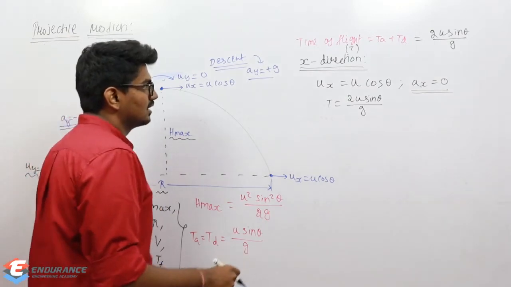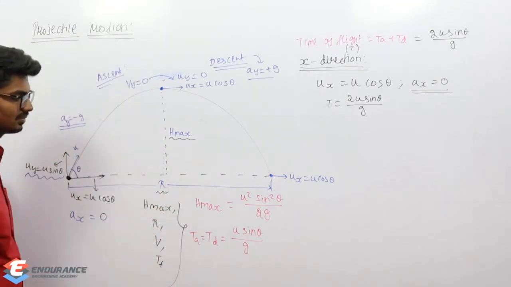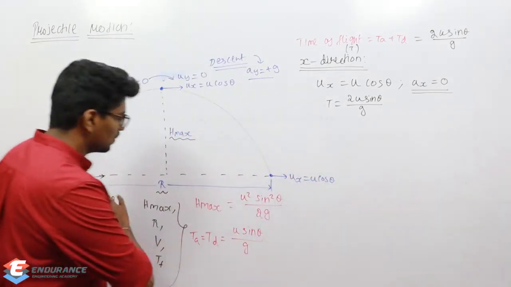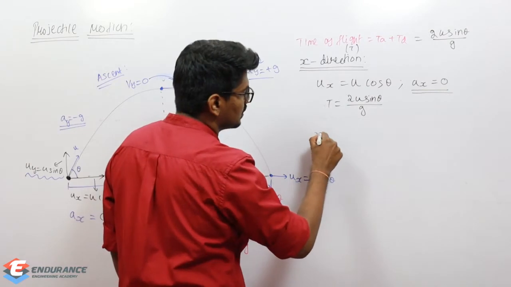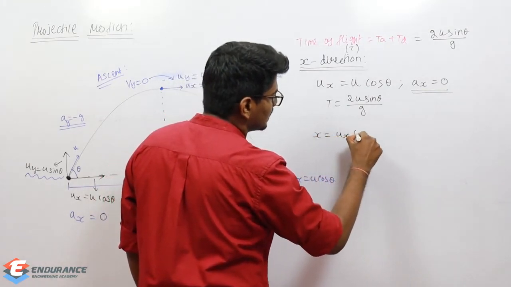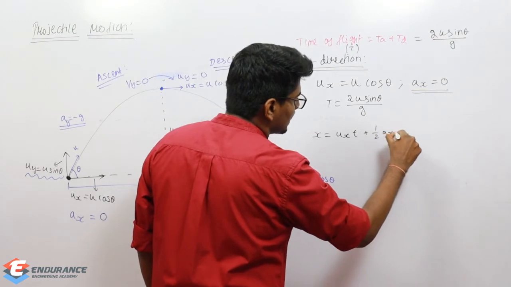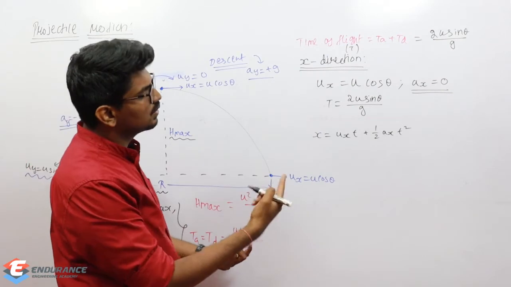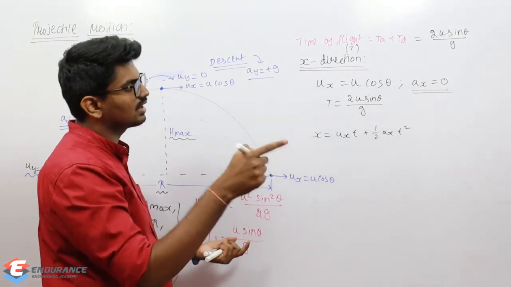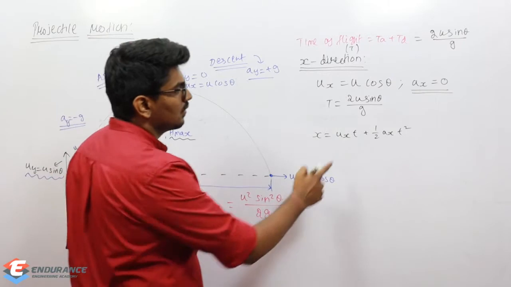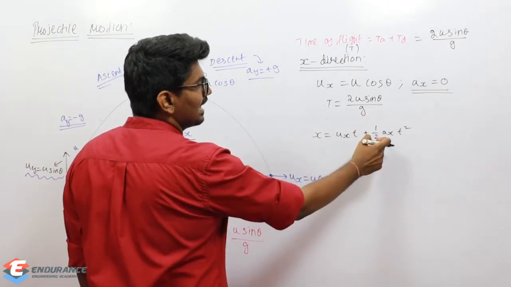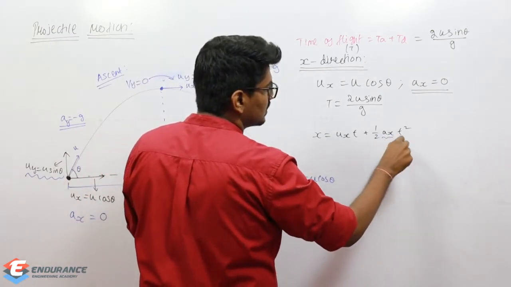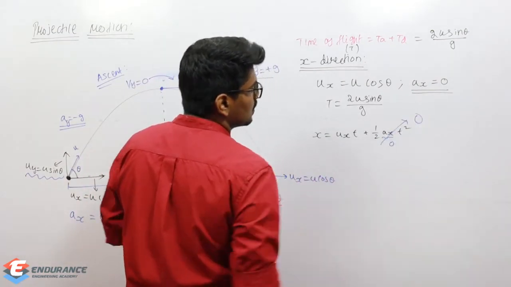And now coming to the next thing which I need to find out, that is r. How to determine r? We can find out this total range, right? So we can use this formula, I hope you remember it: ux t plus 1 by 2 ax t square, which is nothing but ut plus 1 by 2 at square. Since I am finding in horizontal direction, everything has become x. t is nothing but total time of flight. ax is acceleration in x direction. We already know that it is 0, which means this whole term is going to become 0.